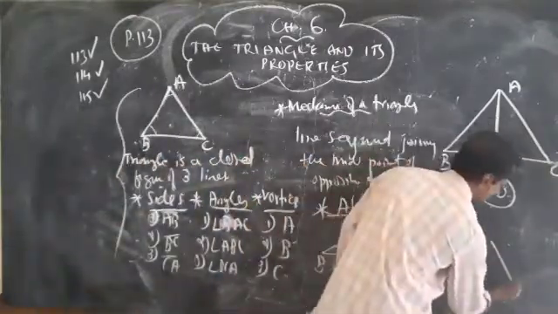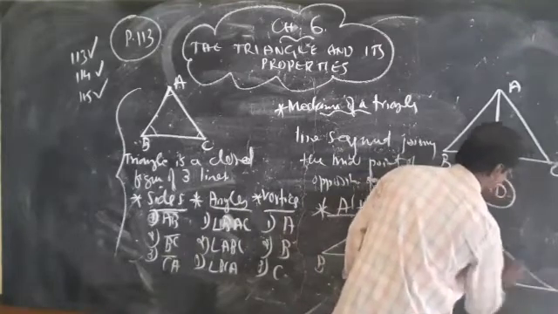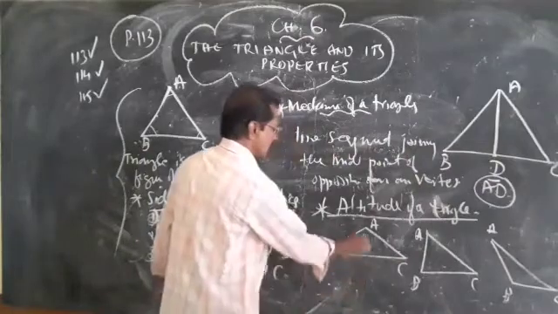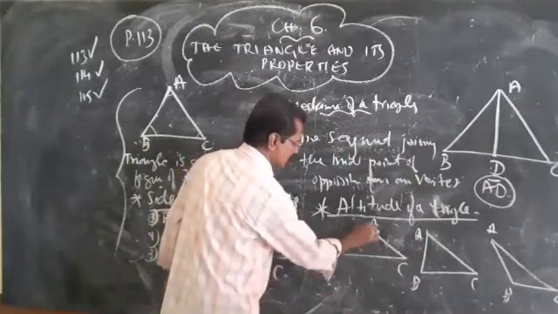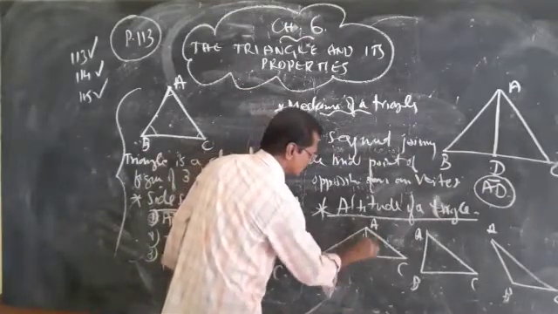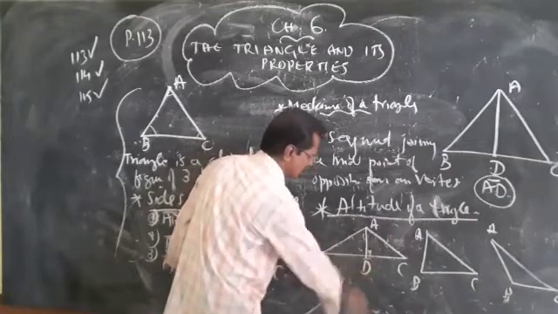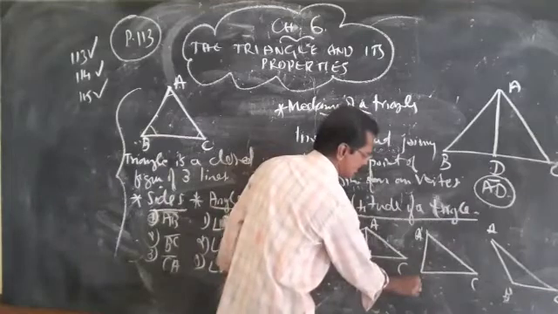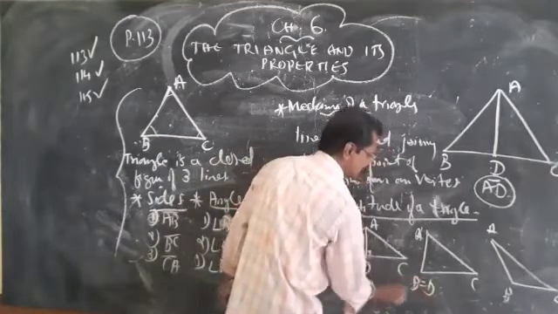Third one is obtuse angle triangle ABC. Altitude means from any vertex, the perpendicular to the opposite side. This is perpendicular, 90 degrees on AD. And here the right angle triangle is also perpendicular. So you can write B equal to D.